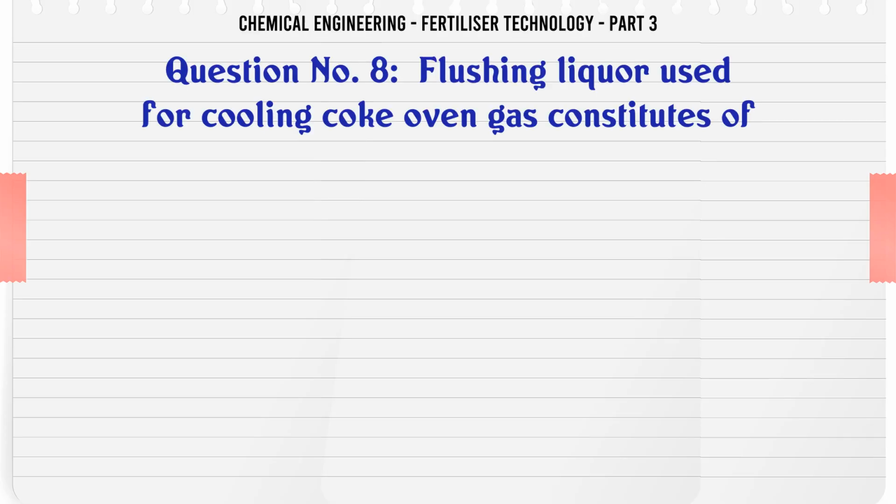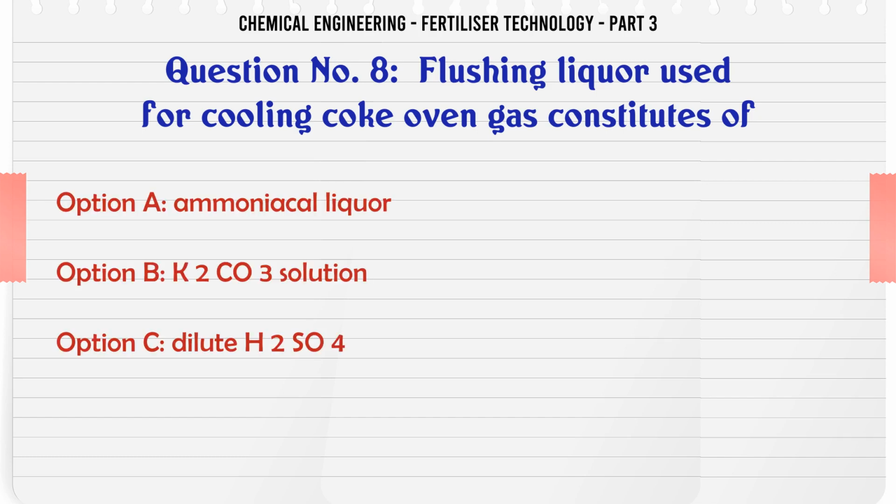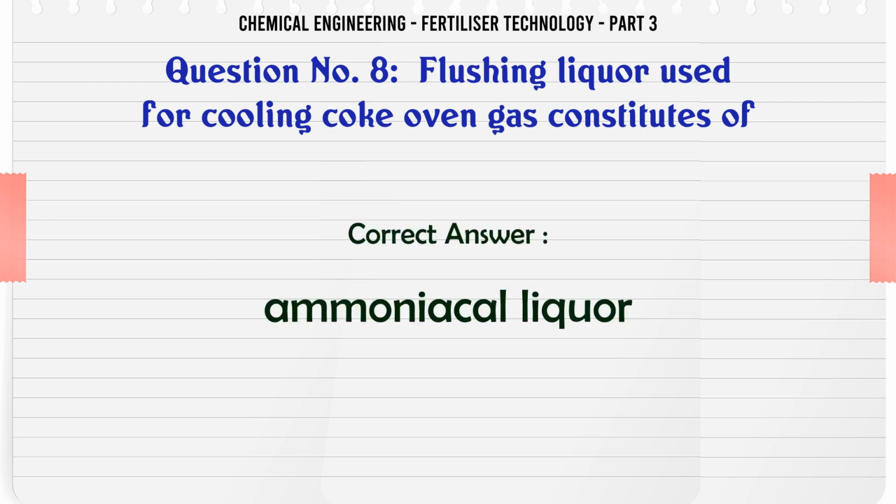Flushing liquor used for cooling coke oven gas constitutes A. ammoniacal liquor, B. K2CO3 solution, C. dilute H2SO4, D. dilute HCl. The correct answer is ammoniacal liquor.